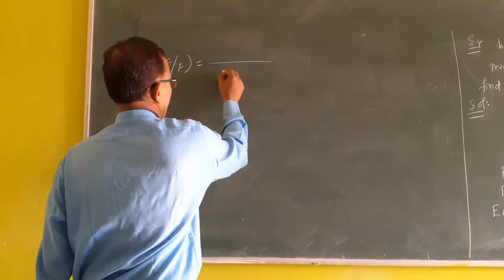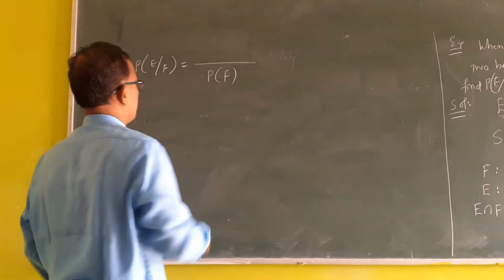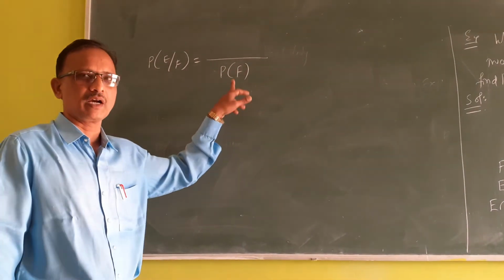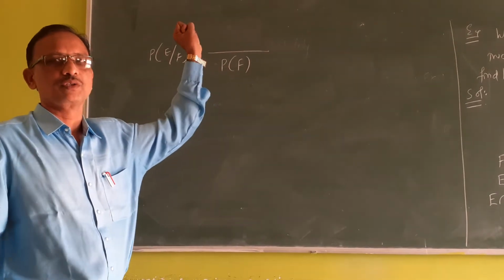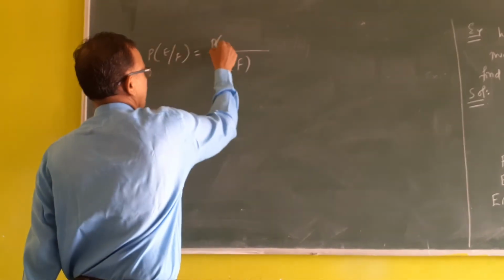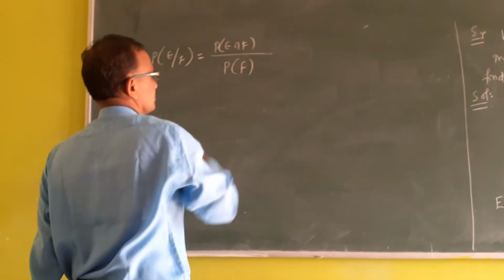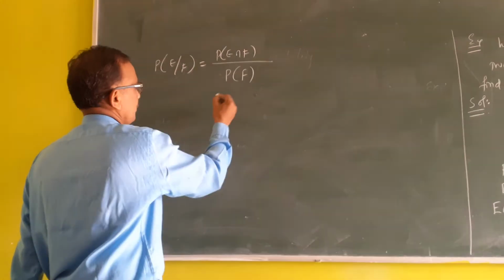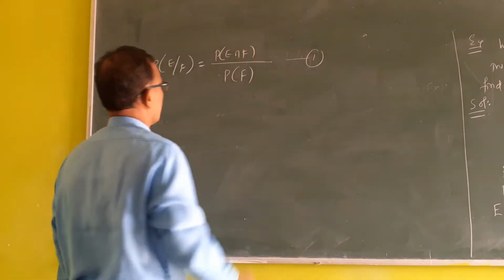This formula is: first the event F happens, after that both happen. This is equation 1.